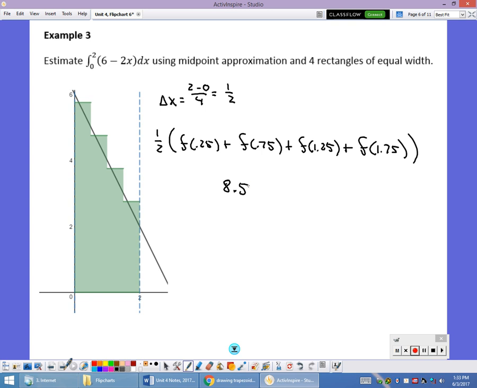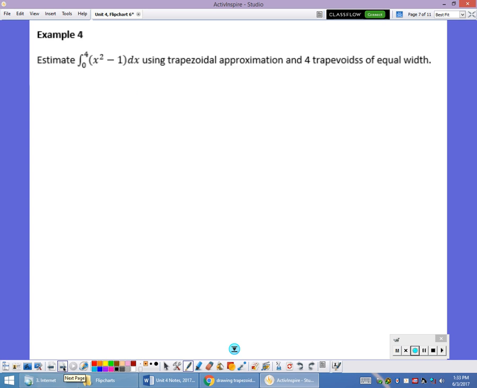And then my other geometry approximation is my trapezoid rule. Again, this one, I didn't draw a picture of, but I'm going from 0 to 4 of x squared minus 1. The area of a trapezoid is 1/2 of the height times base 1 plus base 2. In my example, this height is going to be delta x, and since I'm using 4 trapezoids of equal width, I've got to find delta x. My delta x value, how much I'm going up by, is going to be 4 minus 0, my limits, over the number of rectangles, which is 4. So each one's going to go up by 1. So it's going to be 1/2, from that formula, times the height, which is 1. And then I've got to add up those base 1 plus base 2 and so on and so forth.